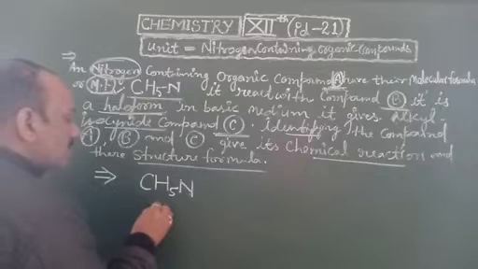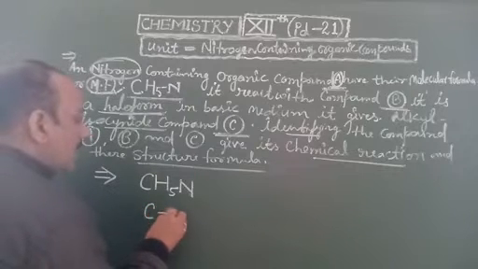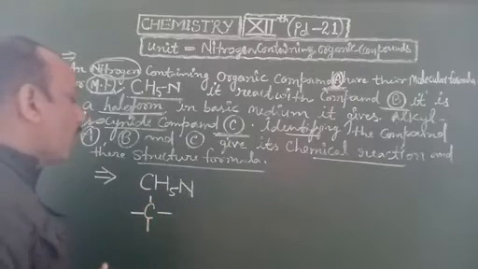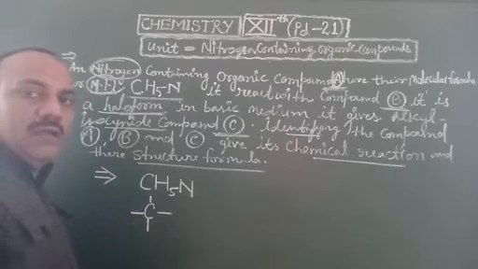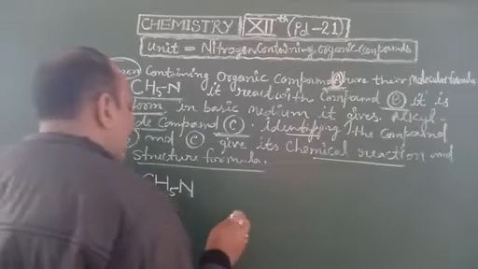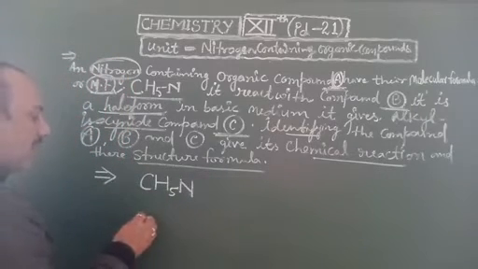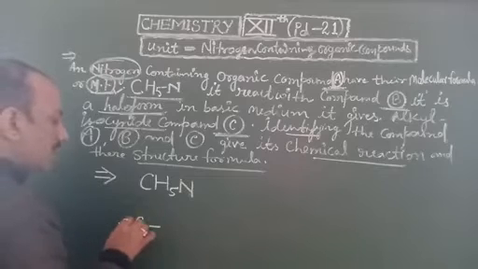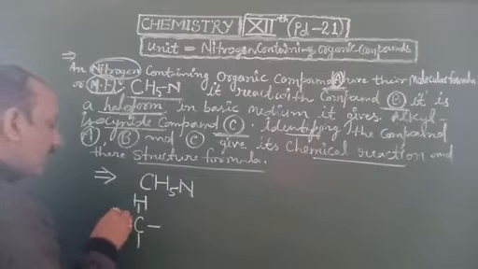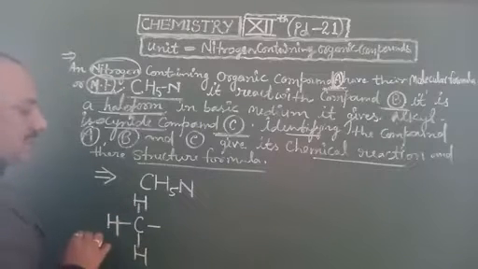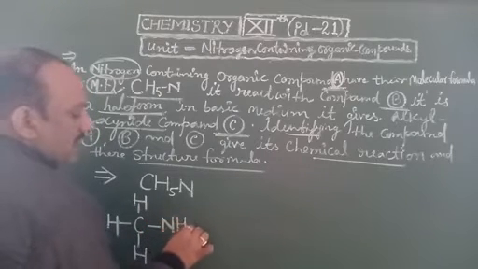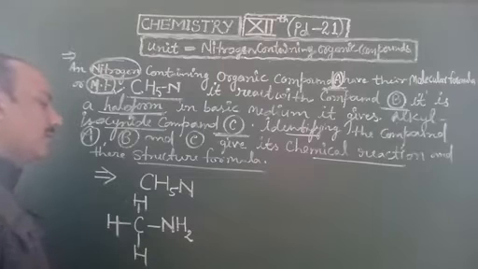Carbon has valency 4; each carbon atom shows valency 4. So with the help of this, we find the structure of compound A: carbon with single bonds to H, H and H, and here the NH2 group is added to form an amine.